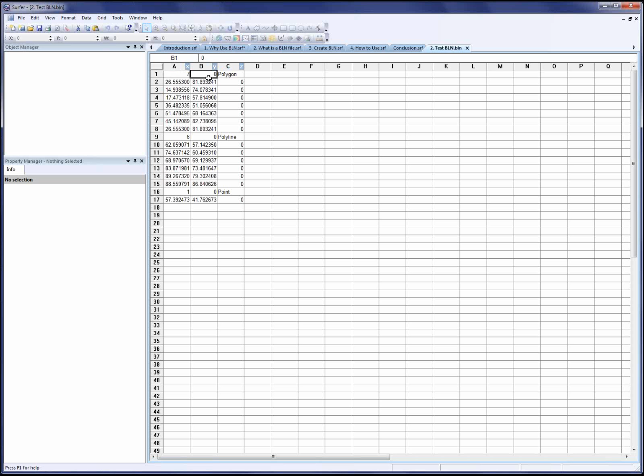Now, the number of data points in column A is required. The flag value in column B is only used if you're going to use the blanking file to blank a grid file. If you were going to use the BLN file to do something else, then you don't need any value in column B here.